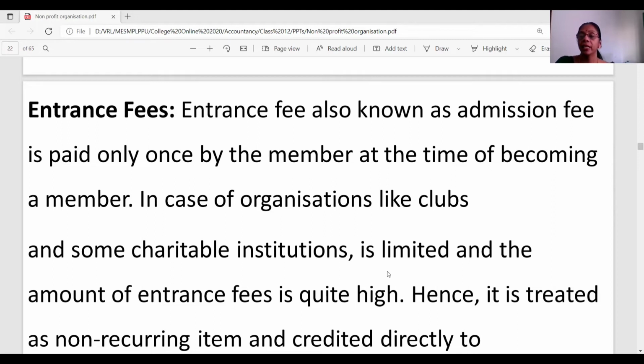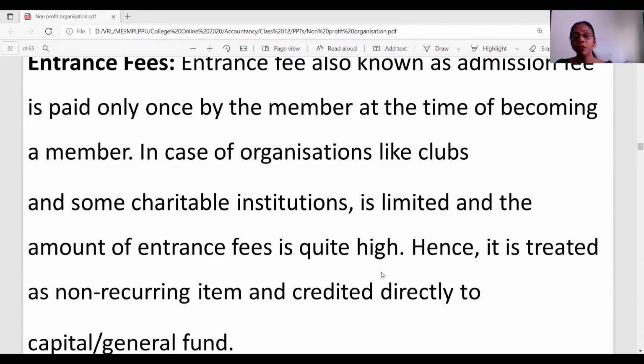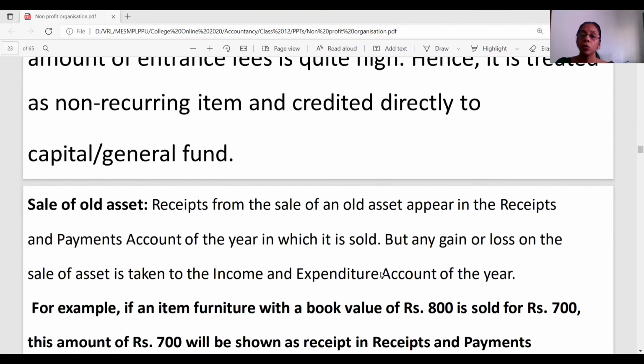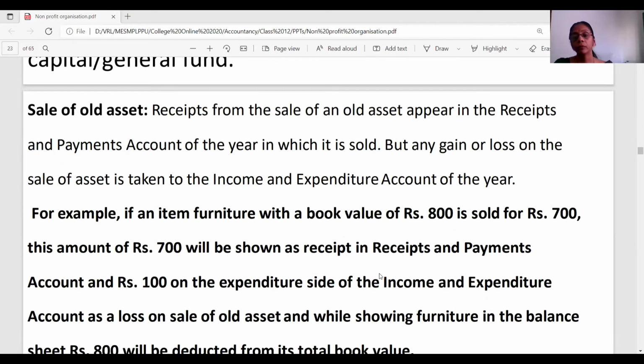As far as our examination orientation is concerned, if the question is silent about what treatment is to be given to entrance fees, students, you would treat it as a revenue item, meaning that it figures in the income and expenditure account. But if there are specific instructions on how to treat this entrance fees, go according to the instruction. Sometimes half of the entrance fees could be capitalized and the other half treated as revenue.